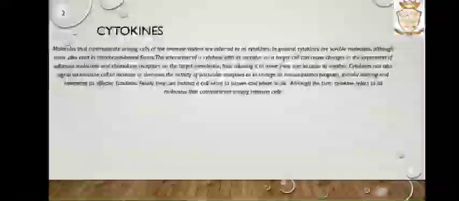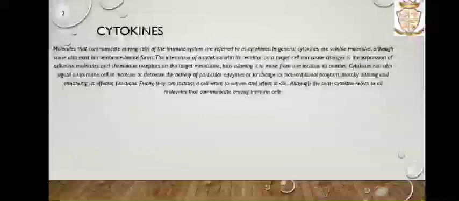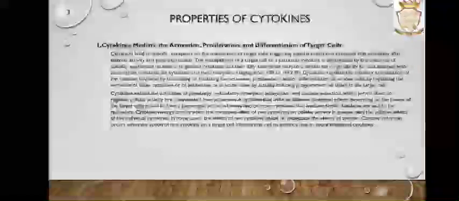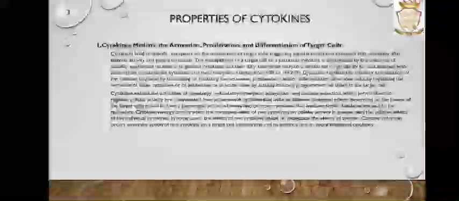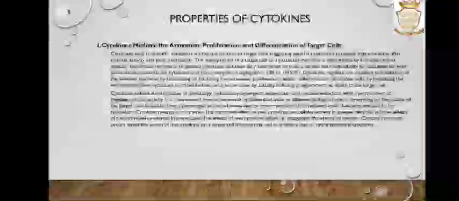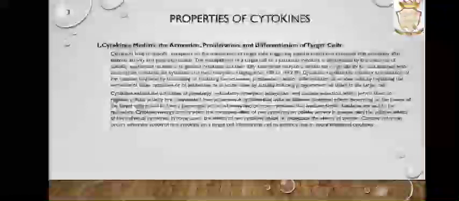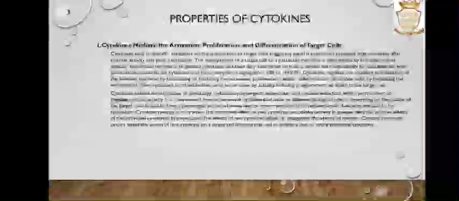They can instruct a cell when to survive and when to die, although the term cytokine refers to all molecules that communicate among immune cells. Properties of cytokines. The first one is that cytokines mediate the activation, proliferation and differentiation of target cells. That is, cytokines regulate the intensity and duration of the immune response by stimulating or inhibiting the activation, proliferation and/or differentiation of various cells, by regulating the secretion of other cytokines or of antibodies, or in some cases by actually inducing programmed cell death in the target cell.